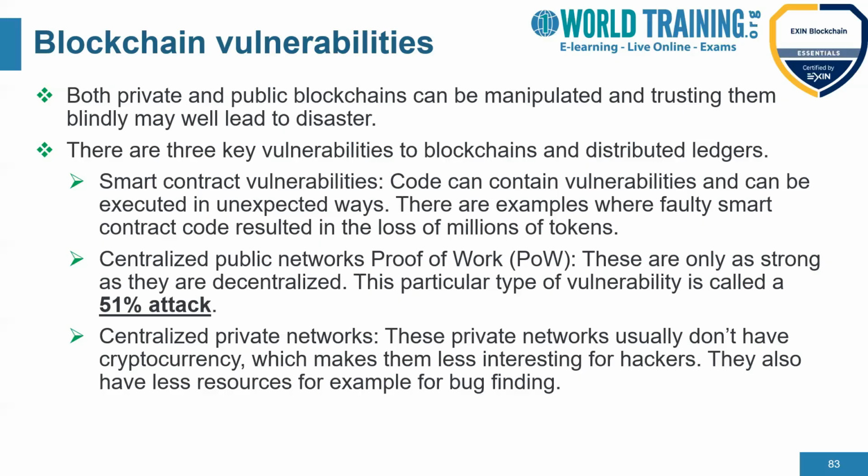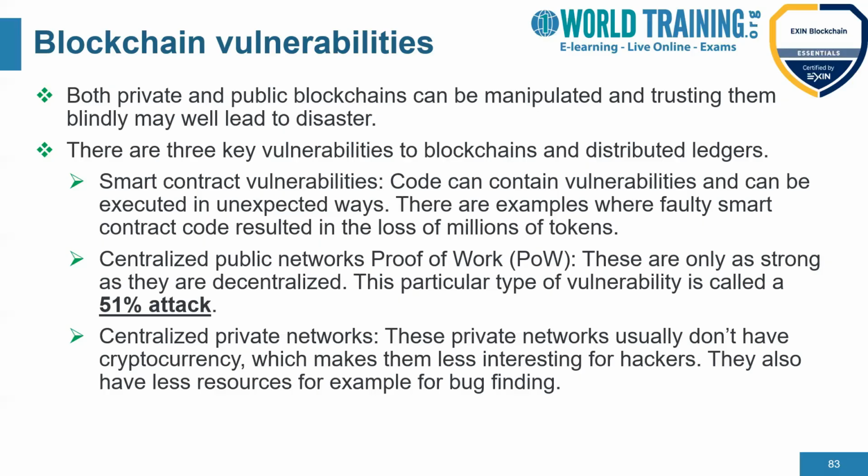So if all the nodes are getting centralized, or they are not located in a decentralized manner, and the attacker gets a hold of 51% of the system, the chances of attacking and corrupting the information are relatively higher.